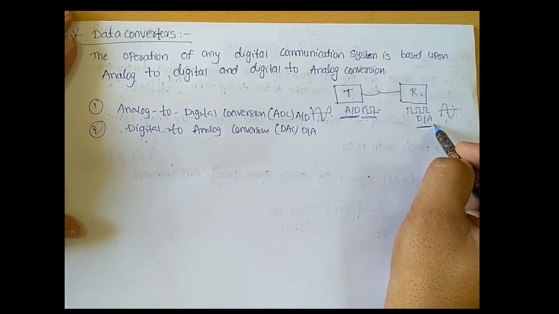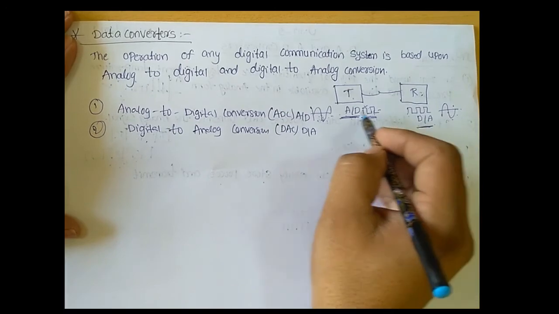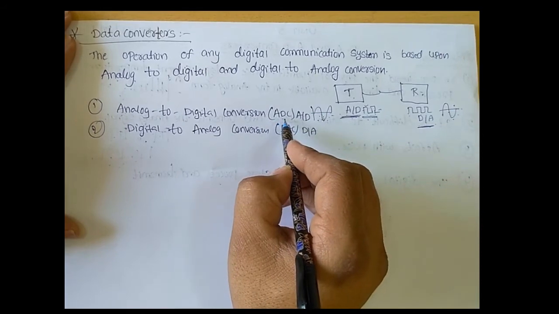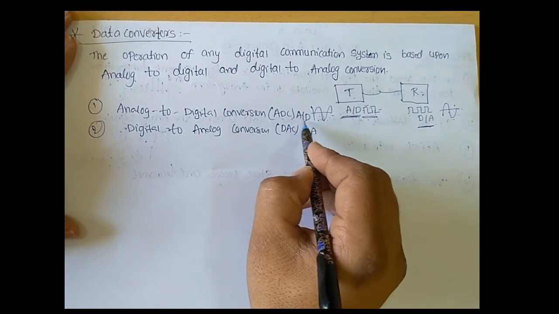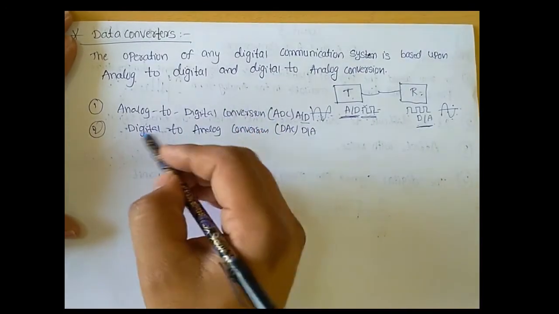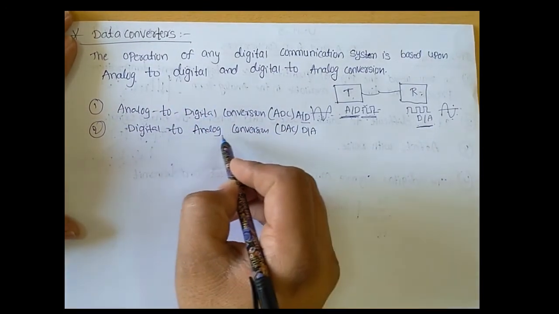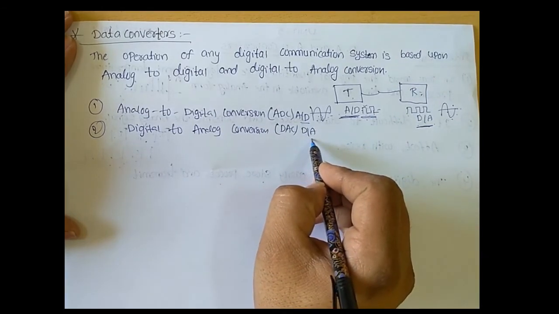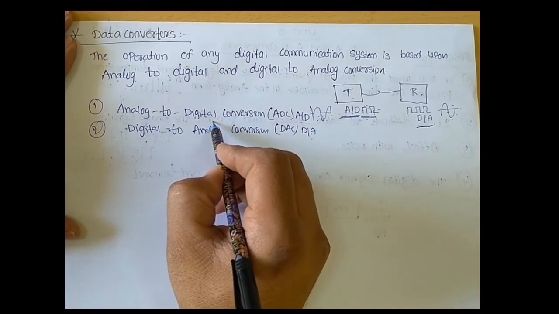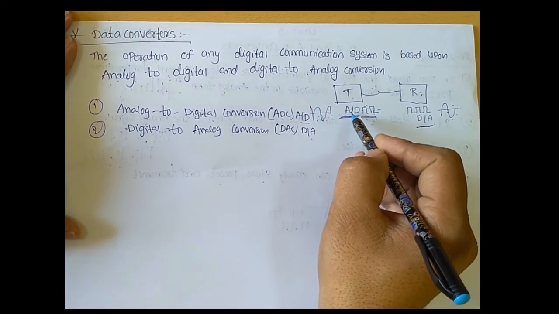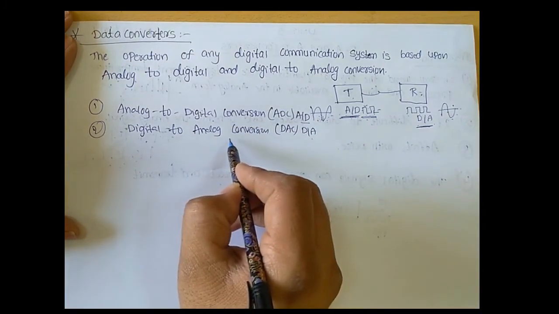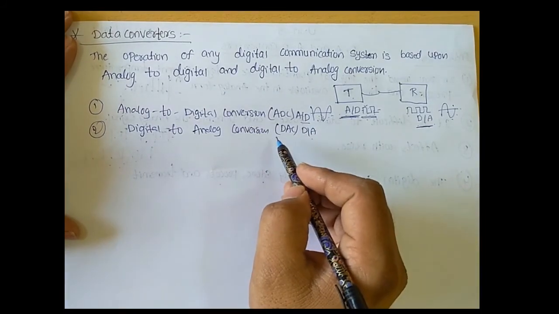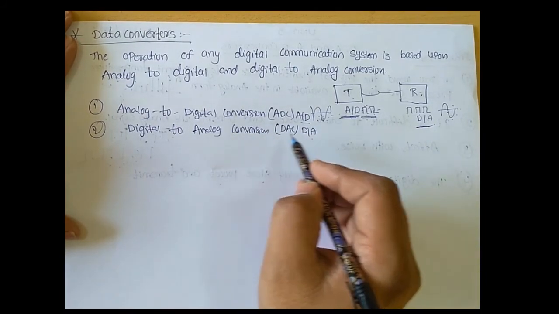Basically, data converters can be classified into two types. The first one is analog to digital conversion, which we call ADC, and sometimes A to D converter. The other data converter is digital to analog conversion, that is DAC or D to A converter. We know that the ADC converts the signal from analog to digital form, and the digital to analog converter converts signals from digital to analog form. In this way, we classify data converters into two types.